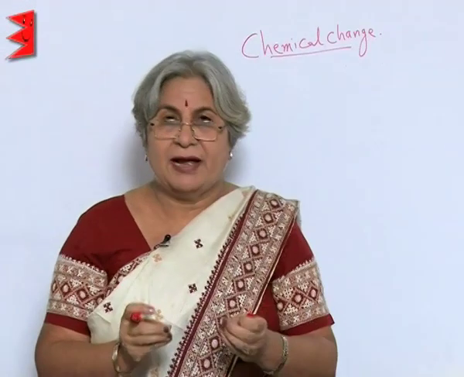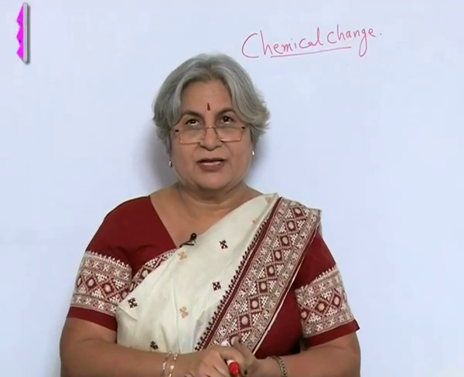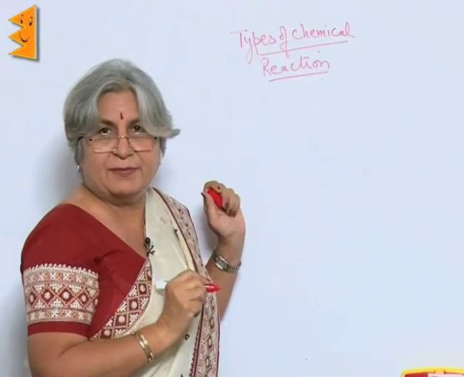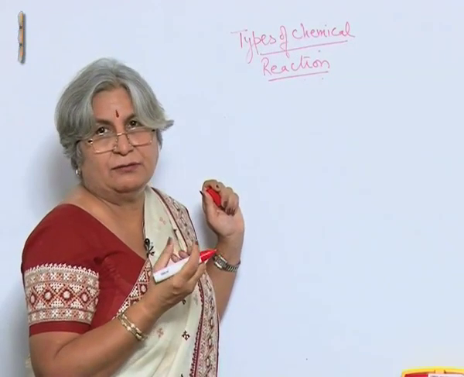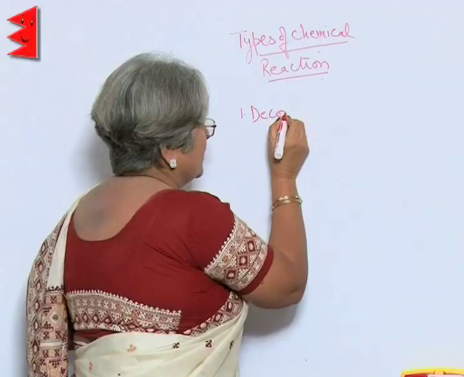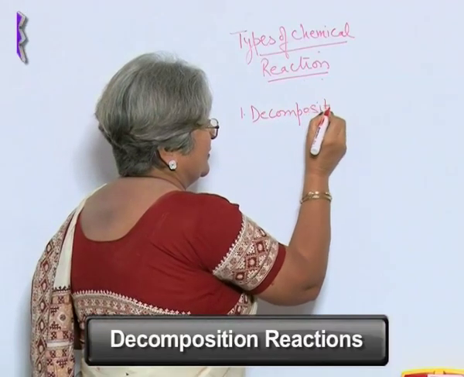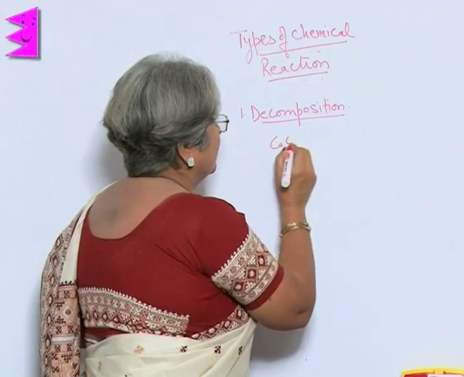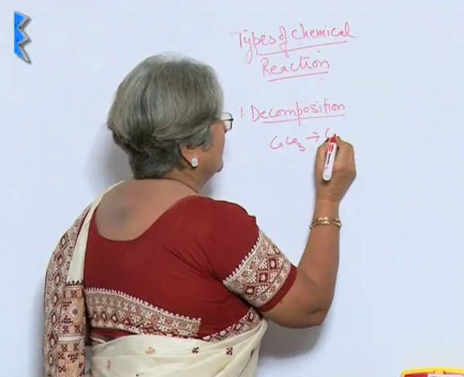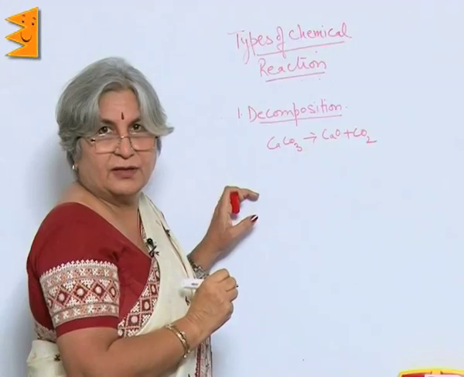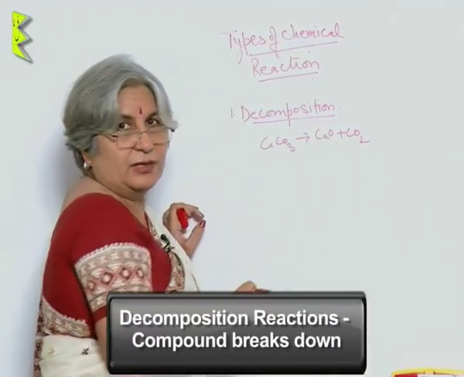Now, just imagine if you burn a matchstick, there is a flame and then some ash is produced. Second type of reaction is in which a compound breaks down. For example, these reactions are called decomposition reactions. For example, if you heat calcium carbonate, what will you get? CaO plus CO2. So, here the compound has broken down.